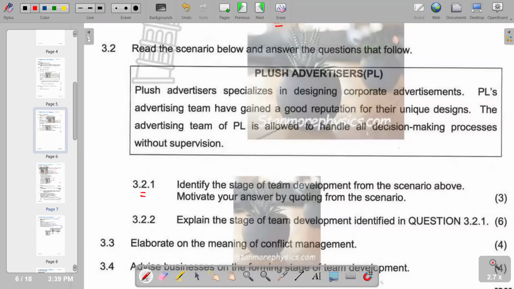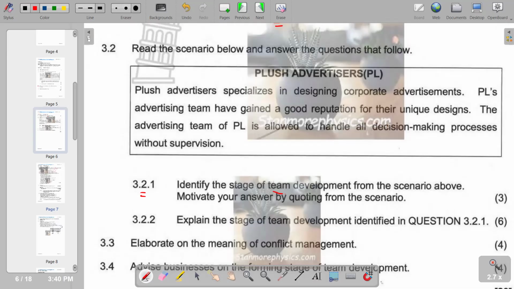So, of course, we have to identify the stage of team development. Team development is an intentional ongoing process by an organization or a business to improve the efficiency and progress of a team working together. So, we are seeing that when we are undertaking team development, we have got the element of working together towards a common goal or mission. So in this case, teams come together and organize themselves to achieve the objectives through progressing tasks. So that is what we have under team development.